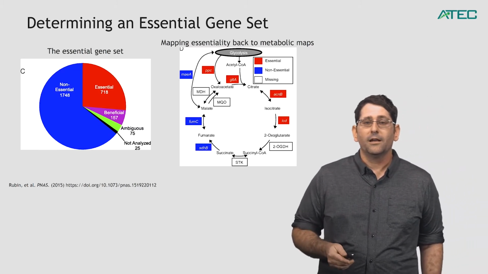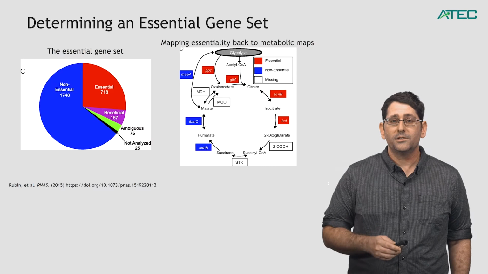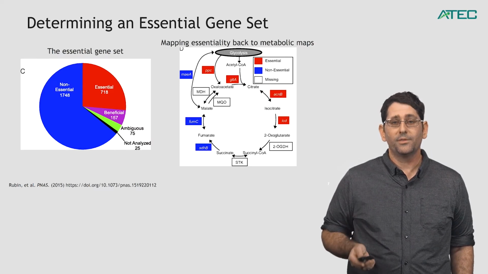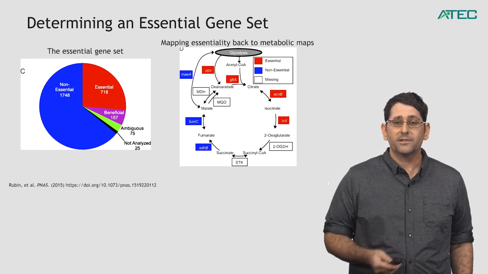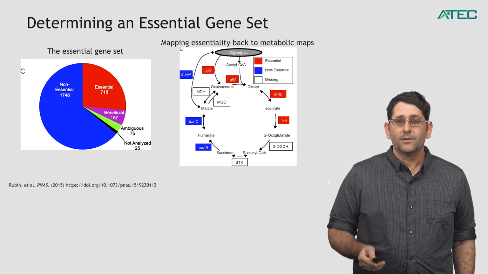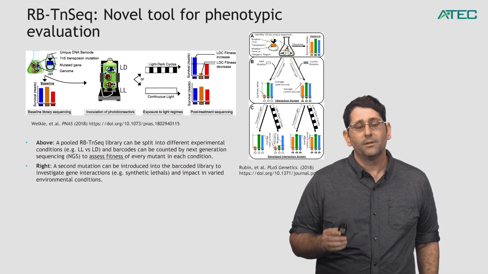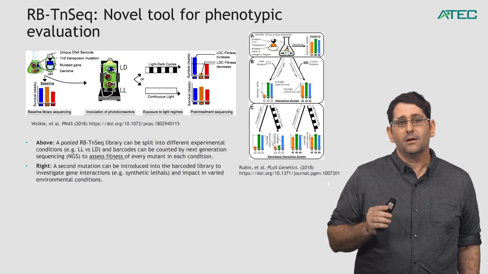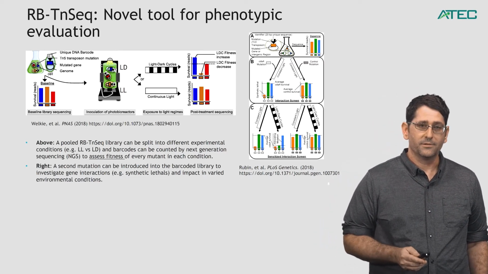And so, of course, here again, if we wanted to optimize succinate production, we would know that we don't want to do too much to remove the production of those red boxes, but we could easily remove the blue boxes in order to enhance succinate production again. So this is very important information for us to know, but even more so, this TnSeq tool has another power, and that power is phenotypic evaluation.